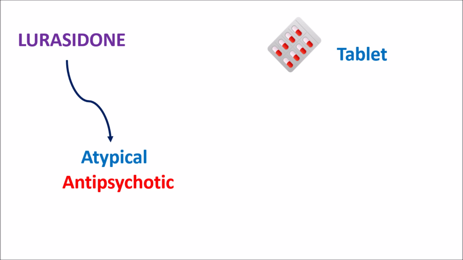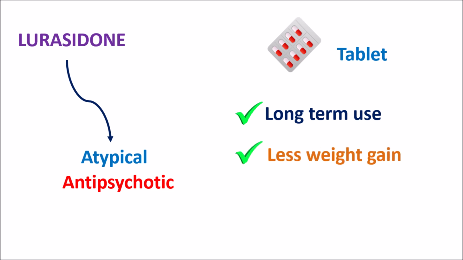Compared with other atypical antipsychotics, Lurasidone has a few advantages. This drug is available for long-term use with less risk of relapse of psychosis. And this drug causes less weight gain in people, and it also has low cardiac effects. All these are the advantages of Lurasidone compared with other atypical antipsychotics. So today in this video we are going to discuss how Lurasidone acts, what the important precautions, side effects, and doses are, all these things we will discuss in this video.